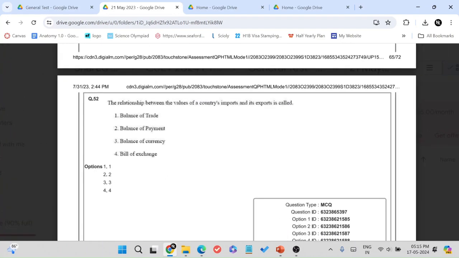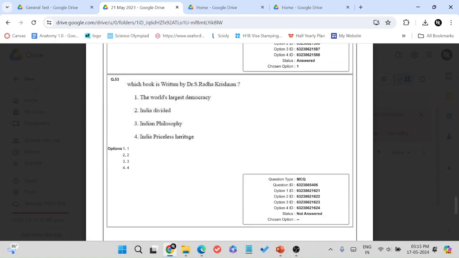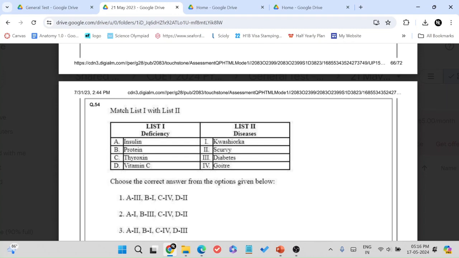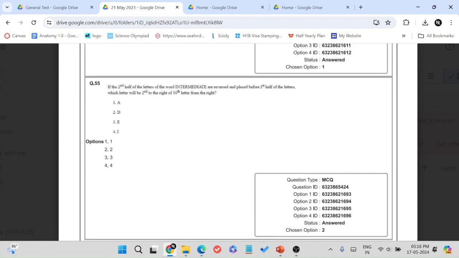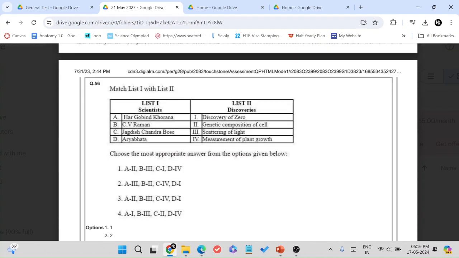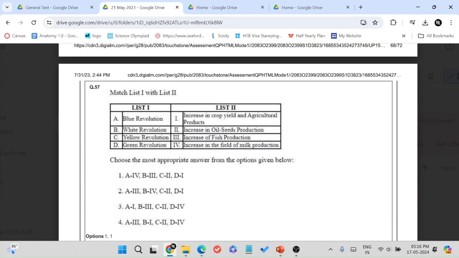Figure completion. Again, basic Indian economy questions, export and import relationship. Books and authors. There's a second question in each paper. This one is pretty straightforward. The deficiency and diseases. Arrangements. Indian scientists. There was also no question about Indian scientists and their discoveries and their awards. And also there are no questions about agricultural revolutions, which they asked a lot last year.